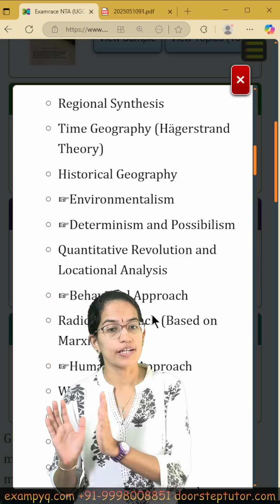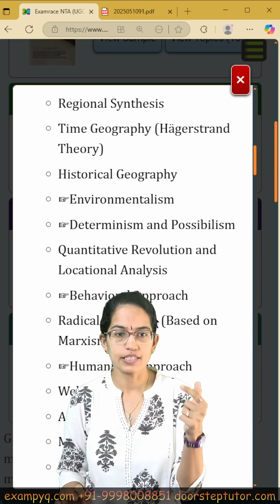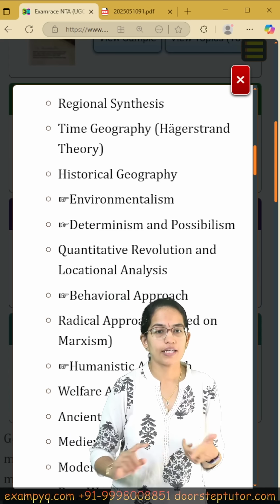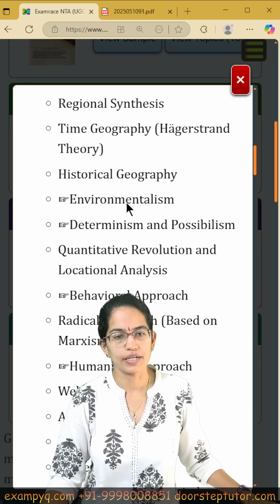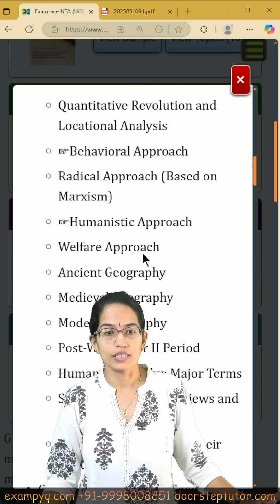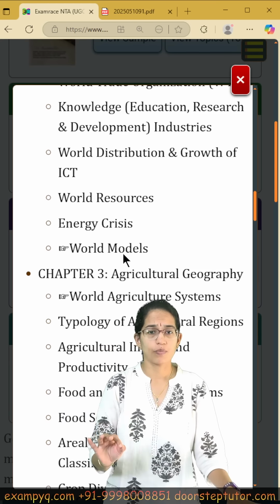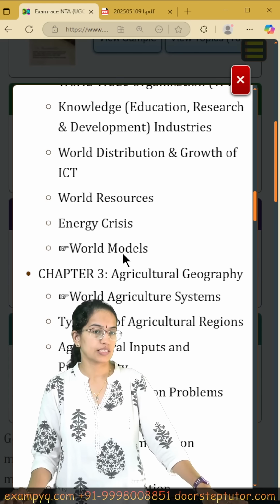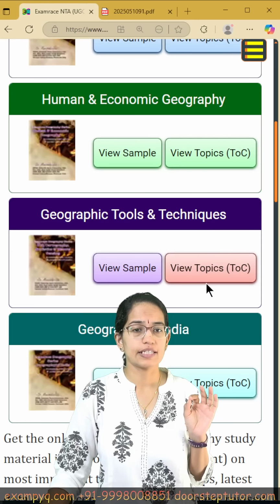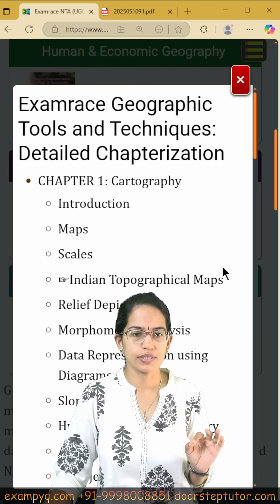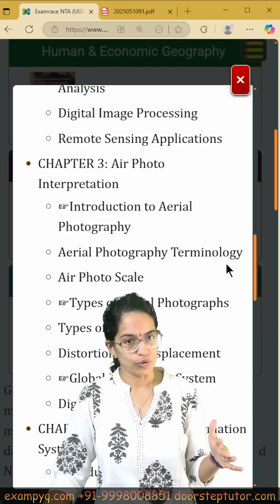So even if you are referring to some other material, just go to this TOC and see the list that we have with this marking that you see across the behavioral approach, determinism, environmentalism, Schaefer's debate, humanist approach, world models, very important. World models extremely important, have been asked last year as well, right? So these are the topics which are precisely the ones that you must cover, and a similar approach we have identified across all the books.